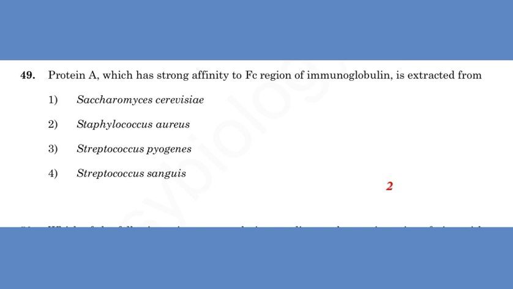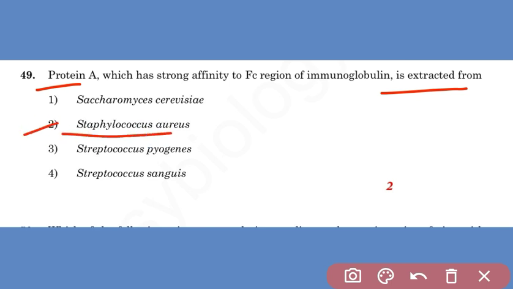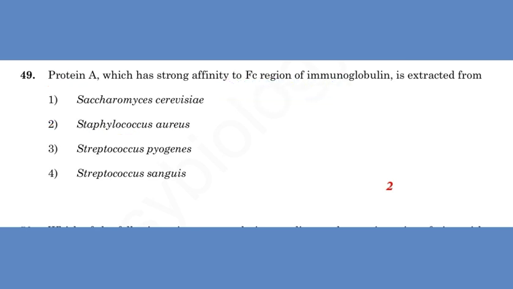It is composed of 5 homologous immunoglobulin binding domains that fold into a 3 helix bundle. It binds to the heavy chains within the Fc region of most immunoglobulins. So here the question is asked, protein A is extracted from the organism Staphylococcus aureus, and this protein has a strong affinity to bind with the Fc portion of an immunoglobulin.